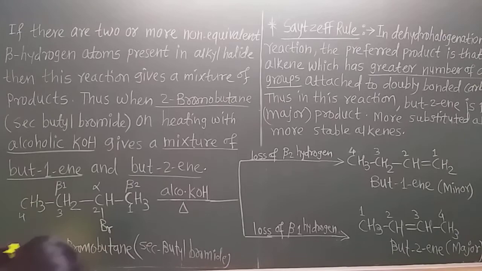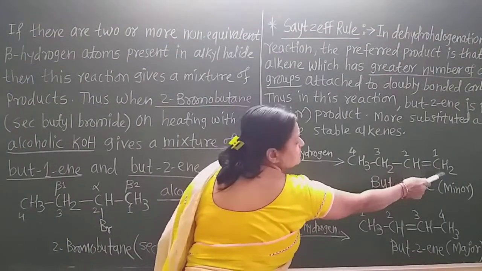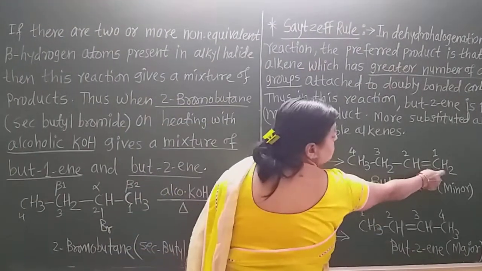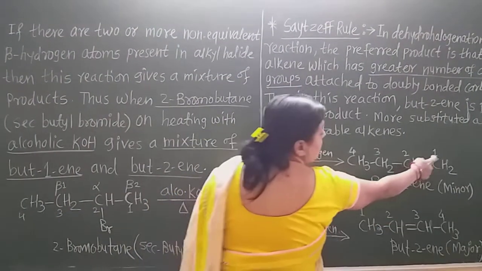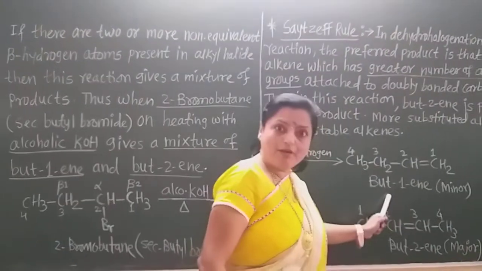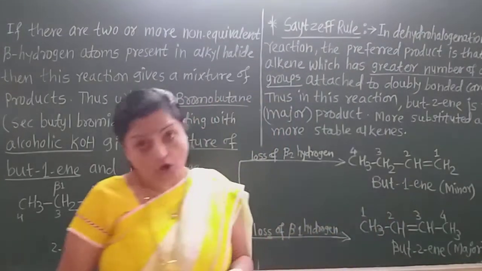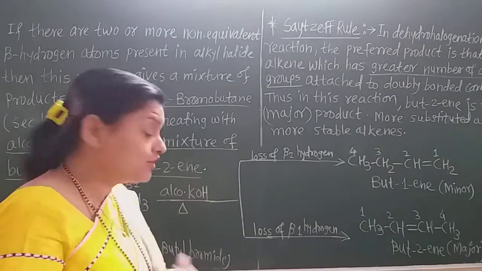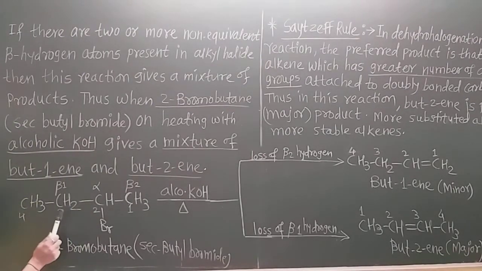formed. That is, see here, CH3, CH2, CH, double bond CH2. Now the name of this alkene: by giving numbering from this side, because the double bond is near that side, it is 1, 2, 3, 4. On the first carbon there is the double bond, so it is but-1-ene, but this is the minor product, because the hydrogen is always lost preferentially from that carbon which has fewer hydrogen atoms.